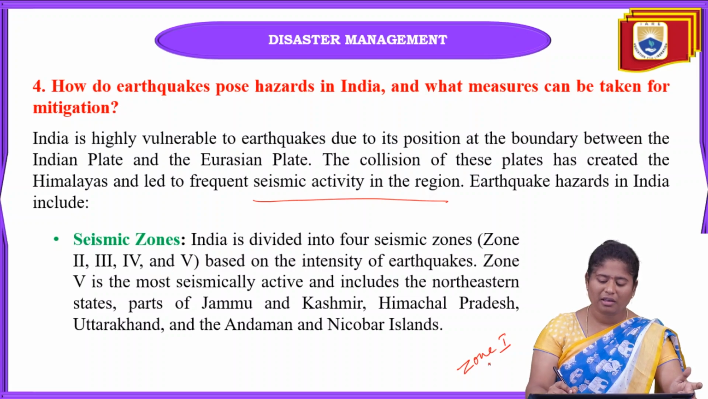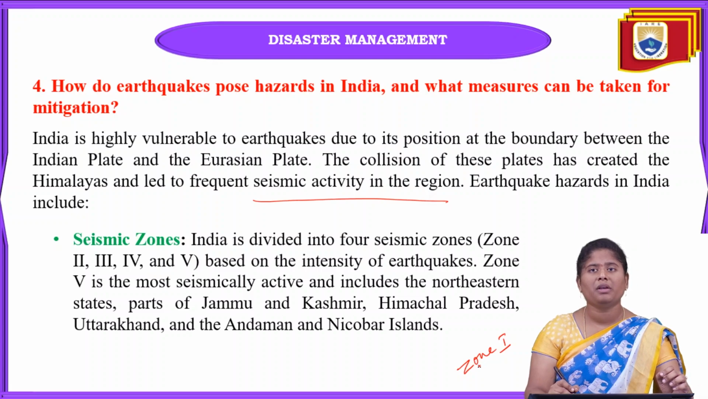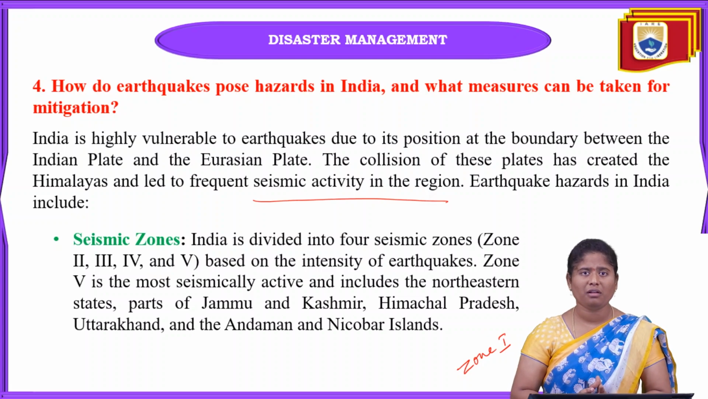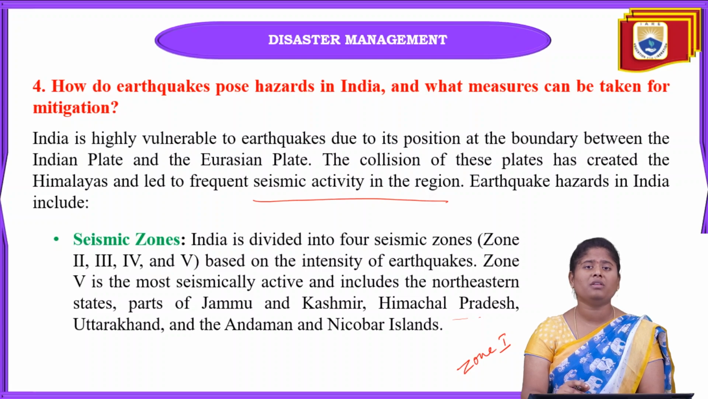Here, why are we dividing these seismic zones? It is based on the intensity of the earthquakes. Zone 5 is the most active seismic region, and it includes areas like the northeastern states, Uttarakhand, Himachal Pradesh, Jammu and Kashmir, and the Andaman and Nicobar Islands. In this area, we can see frequent earthquakes. But in zone 2, it will be very rare to see earthquakes occur.